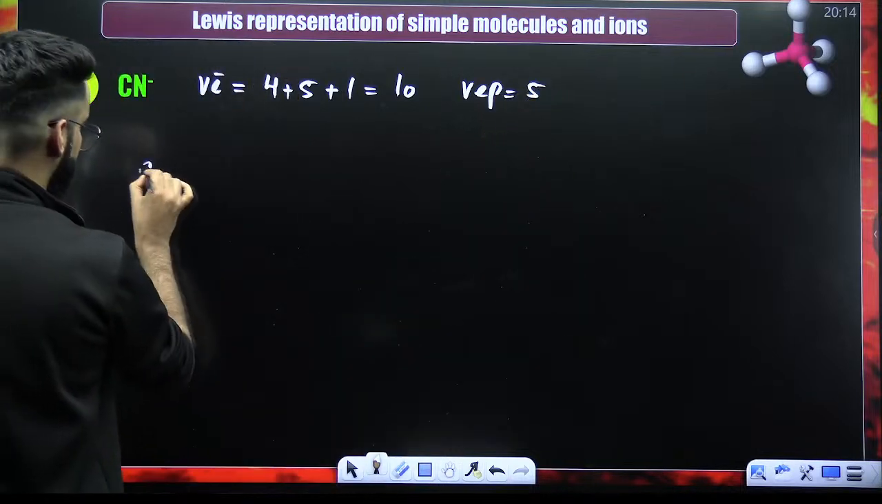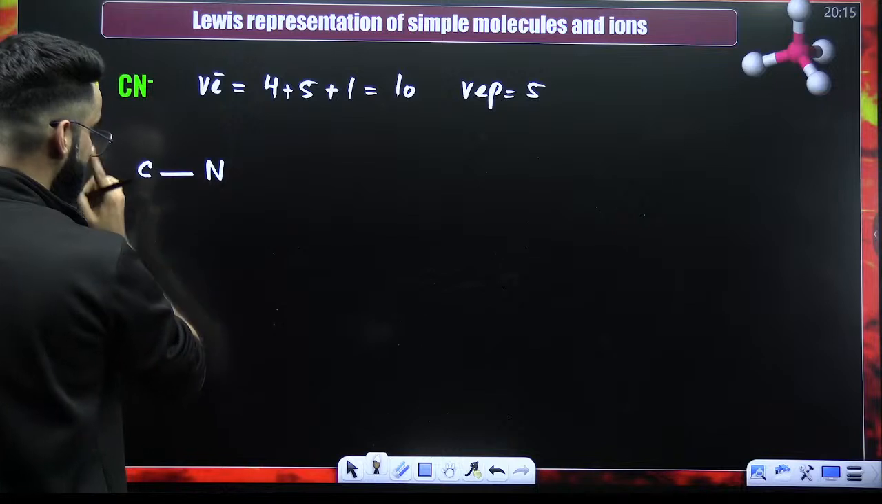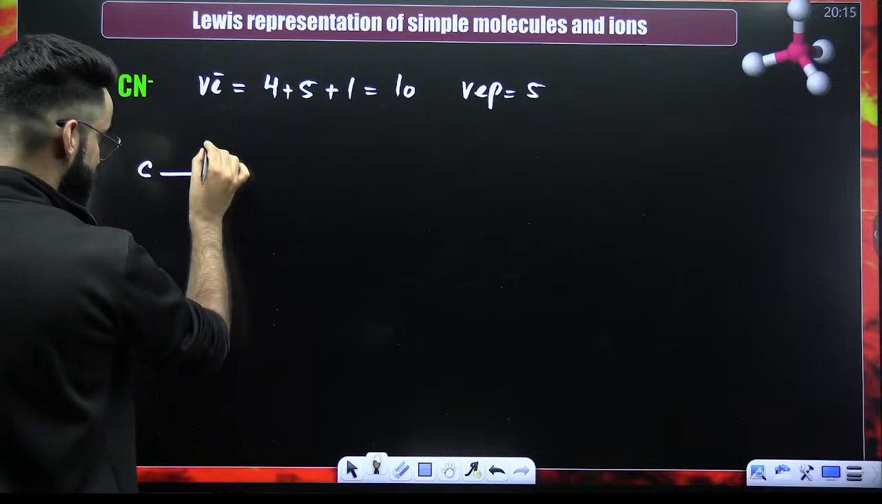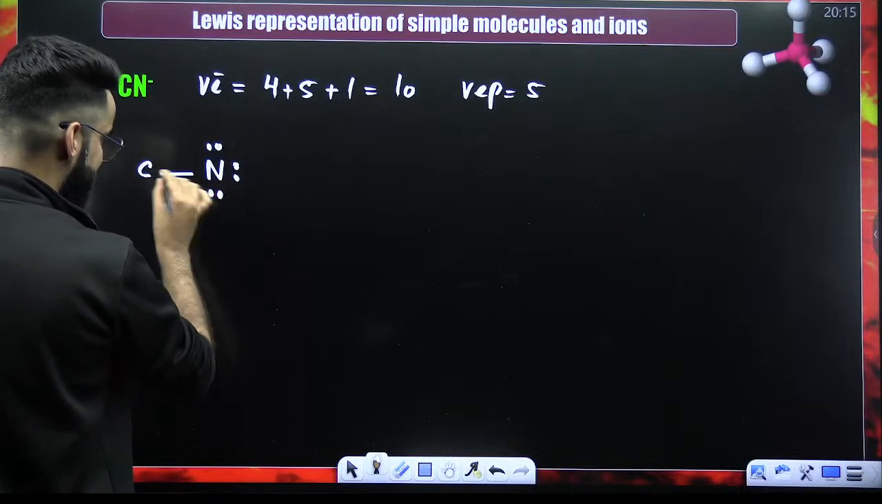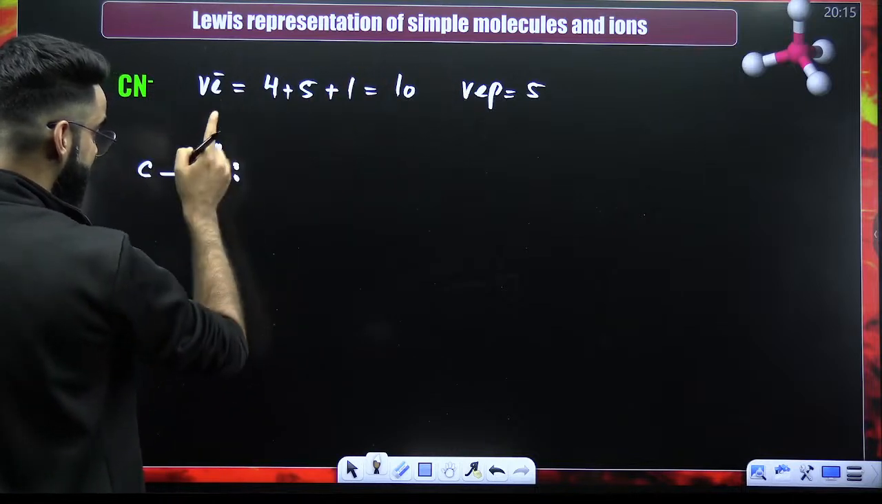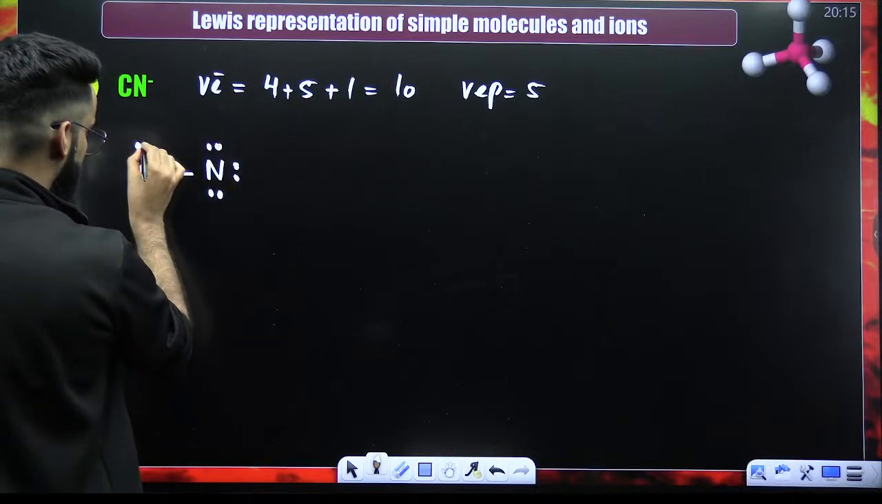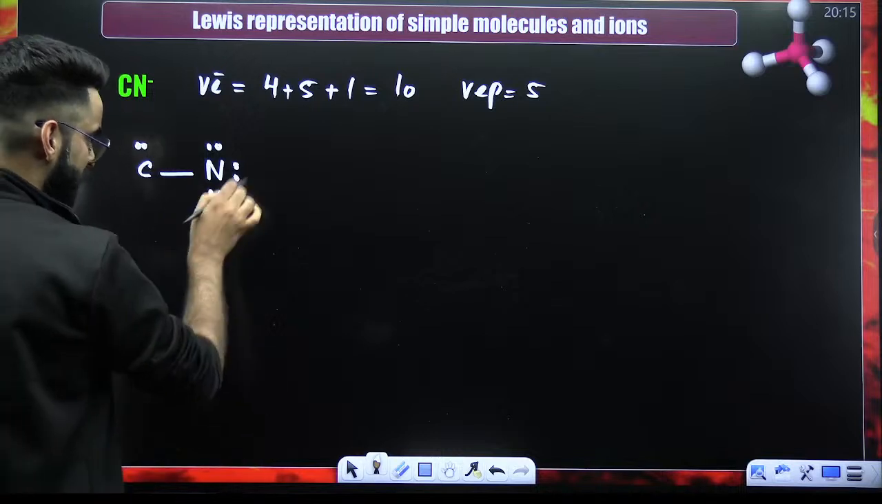Now, among carbon and nitrogen, this is carbon, this is nitrogen, put a bond, right? Now start filling the octet of this nitrogen. 2, 4, 6, and 8. How many did I have? 5. Out of 5, how many have I used? 1, 2, 3, and 4. One more will be here, 5. Octet of this nitrogen is complete.